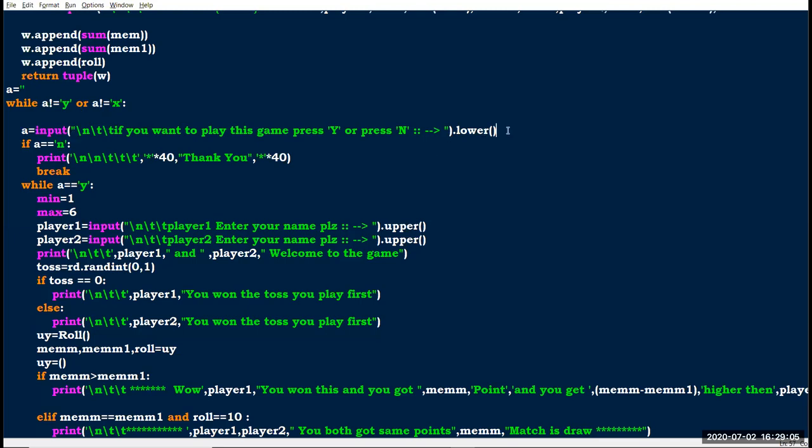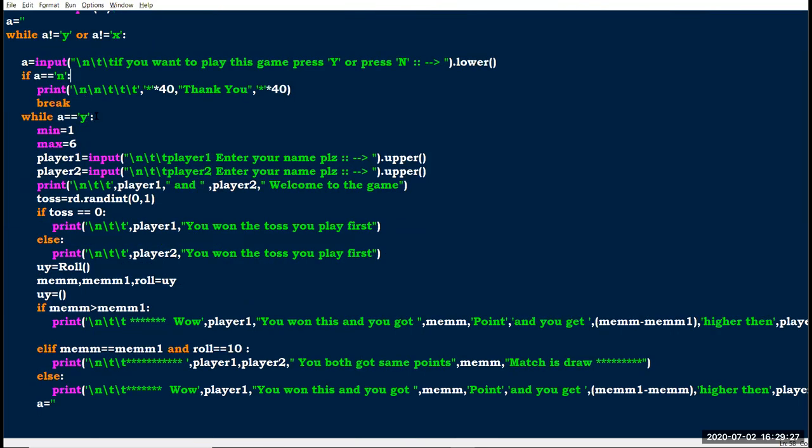That's why I converted it into lower case. If the user gives small letter y, no problem, it converts into lower case, and if the user gives uppercase Y, no problem, it will convert into lower case. So the loop is satisfied, right? That's why I have converted it here into lower.